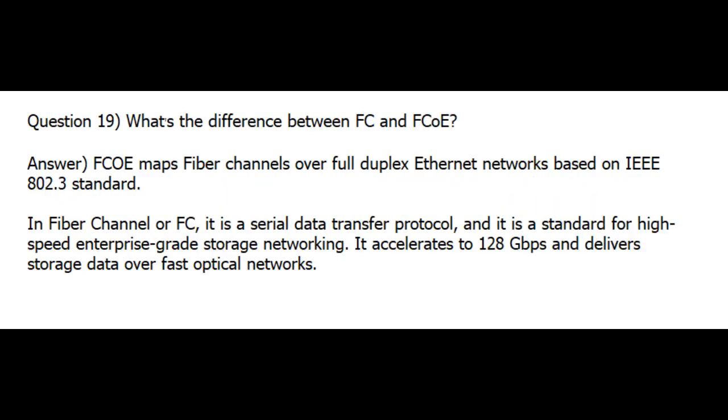Question 19. What's the difference between FC and FCoE? Answer. FCoE maps Fibre Channel over full duplex Ethernet networks based on the IEEE 802.3 standard. Fibre Channel, or FC, is a serial data transfer protocol and a standard for high-speed enterprise-grade storage networking. It accelerates to 128 Gbps and delivers storage data over fast optical networks.